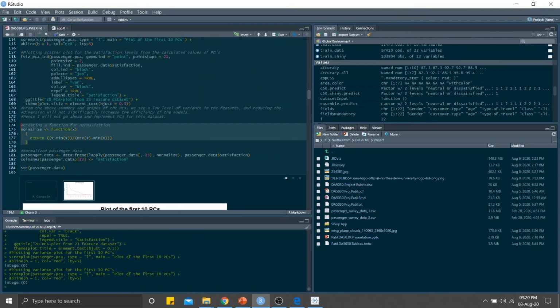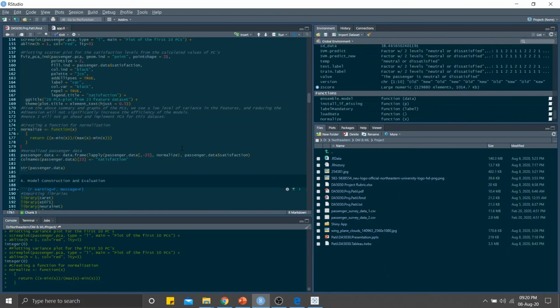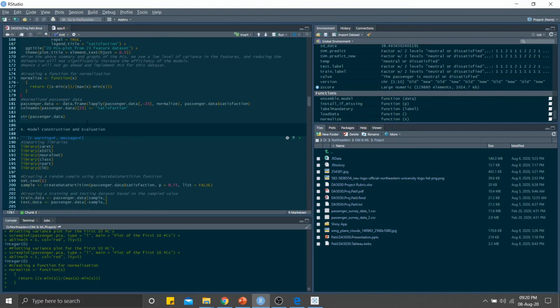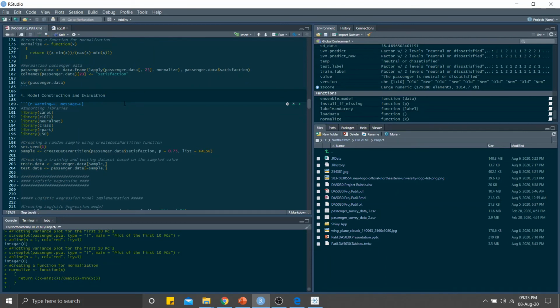So the next thing I've done is to normalize the data. As you know, the flight distance, the ratings and the age columns have very different ranges, so to bring them into a single range, that's why I've performed normalization. So that's that part. So coming to the model construction and evaluation part, firstly I will just create a training